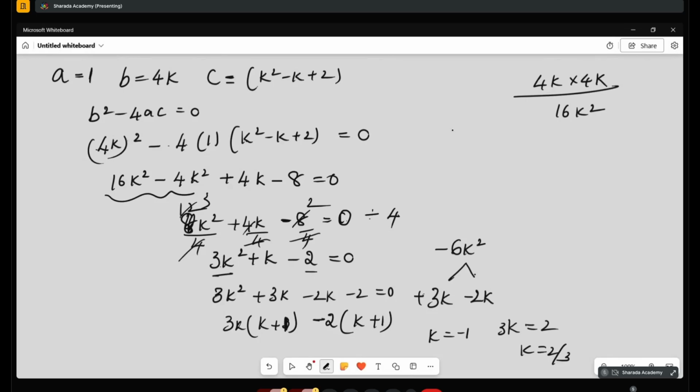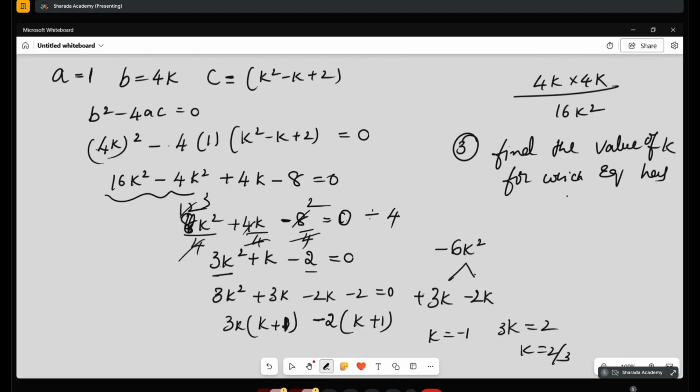Try the next question, everyone. Find the value of k. One question like this will come most of the time. It's important. Find the value of k for which the equation has real roots.